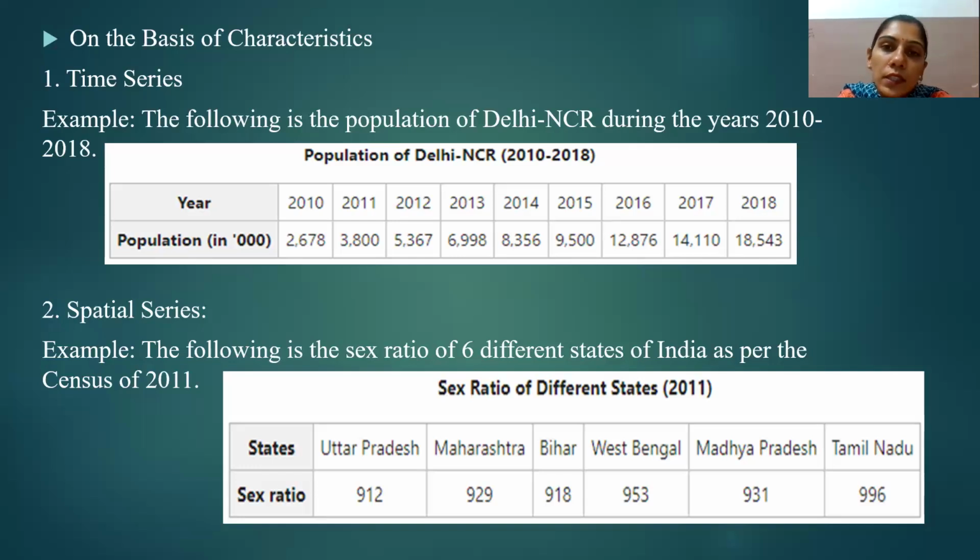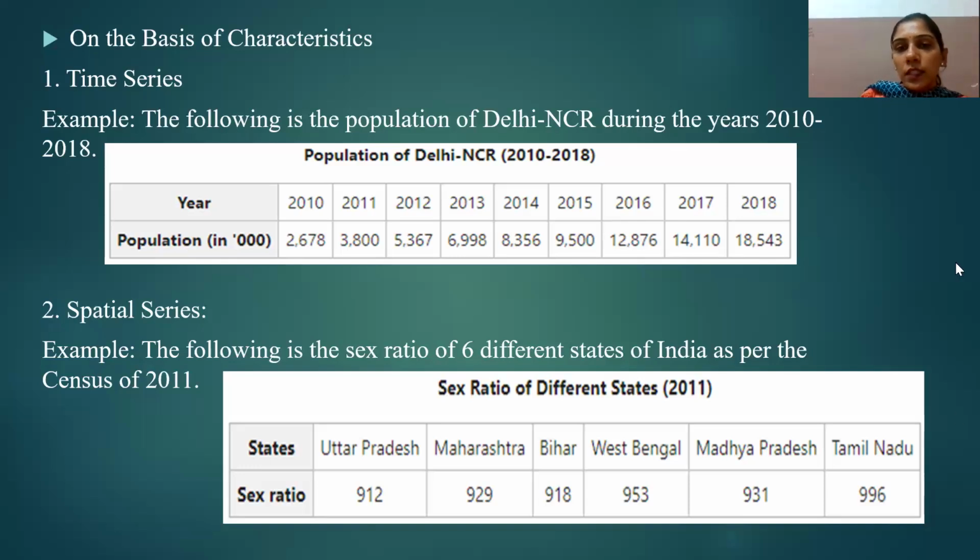For all these six states, the sex ratio is given. So we can say that in this type of series, time is constant and location changes.